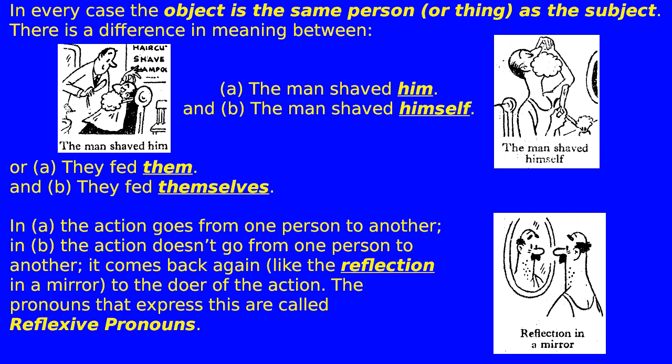There is a difference in meaning between A. The man shaved him, and B. The man shaved himself. Or A. They fed them, and B. They fed themselves. In A, the action goes from one person to another. In B, the action doesn't go from one person to another. It comes back again, like the reflection in a mirror, to the doer of the action. The pronouns that express this are called reflexive pronouns.